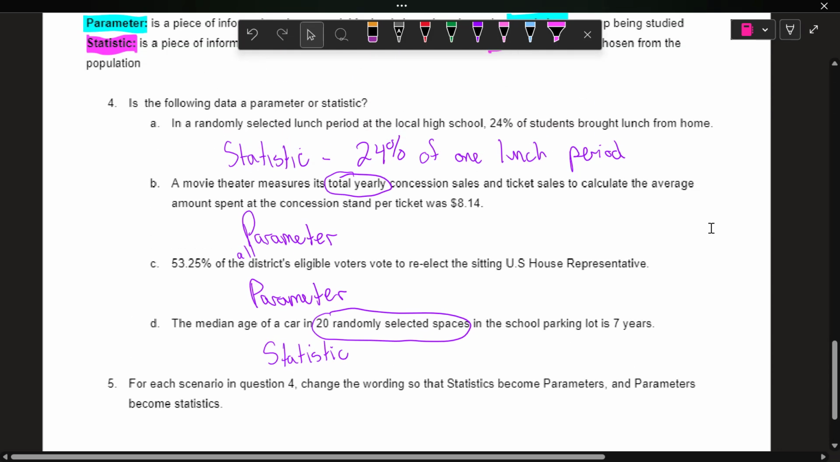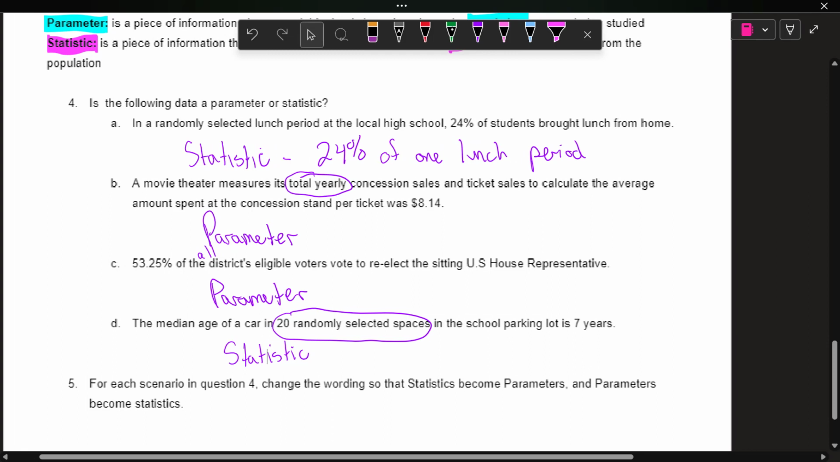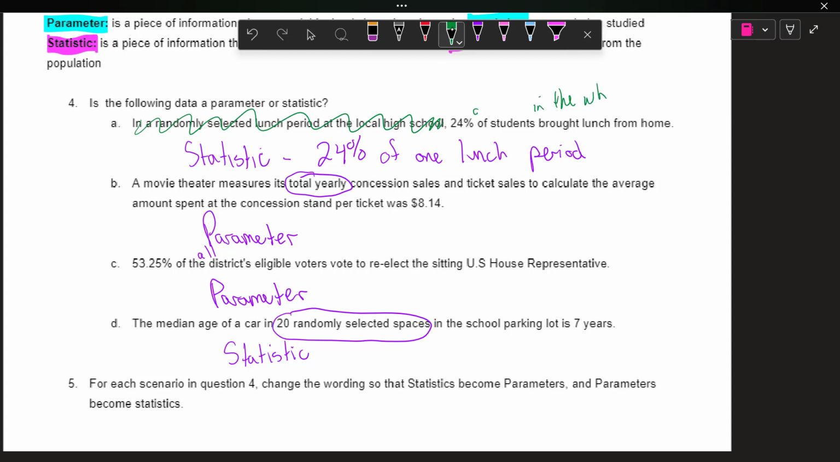Now, lastly, number 5 says change the scenario in question 4, A through D that we just did, so that the statistic becomes parameters and the parameters become statistics. Okay. So in letter A, we could just say 24% of the students in the whole school brought lunch from home. Now it's a parameter.